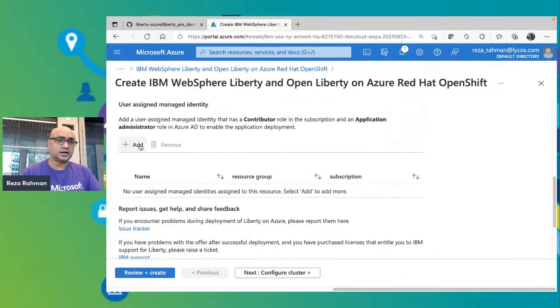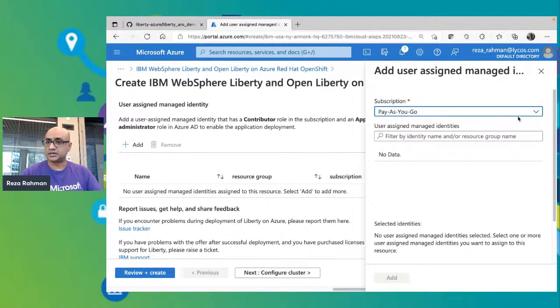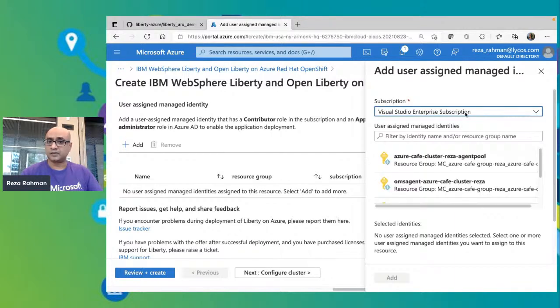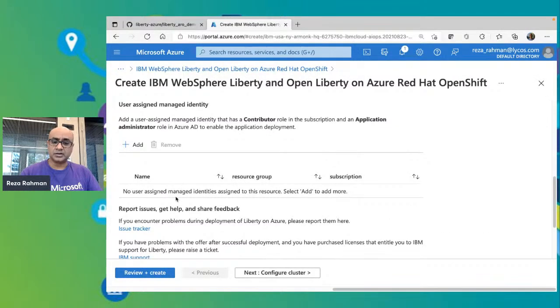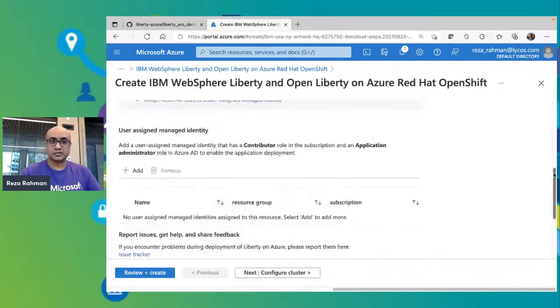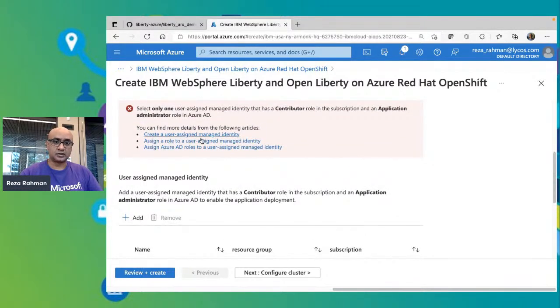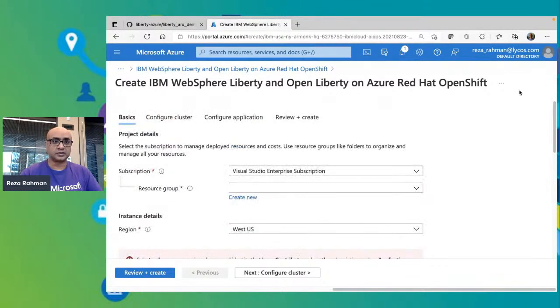You need to specify, all of this is created through something called a managed identity. So you need to pick a managed identity as well. So I do have a managed identity that you can use to create these kind of things. But you need to pick one of those with the appropriate permissions. So it needs to be contributor in the subscription as well as application administrator in Azure AD. There's instructions on how to set this up as well. So there are all the instructions that you can follow to set all this up.